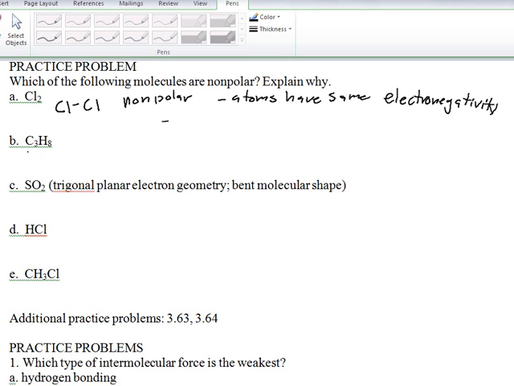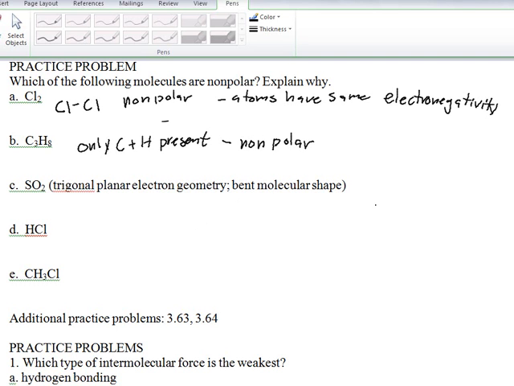How about C3H8? Well, in this case, we have only C and H present, and we defined those to have the same electronegativity. So we have a nonpolar molecule. So remember that hydrocarbons, those molecules that contain only C's and H's, are nonpolar.